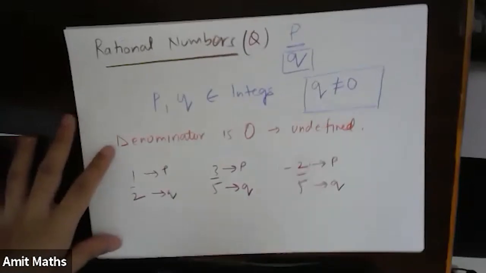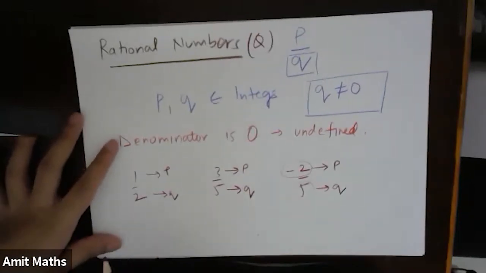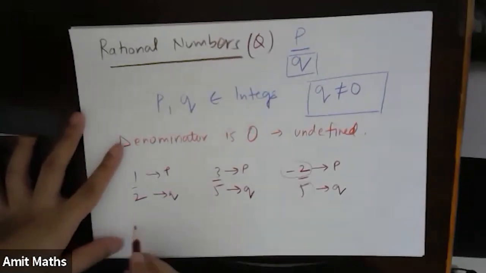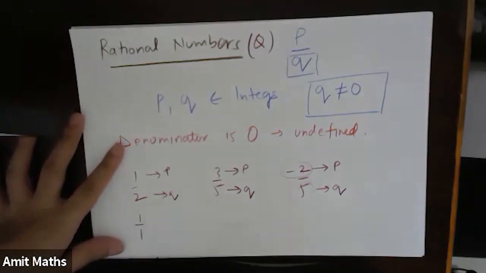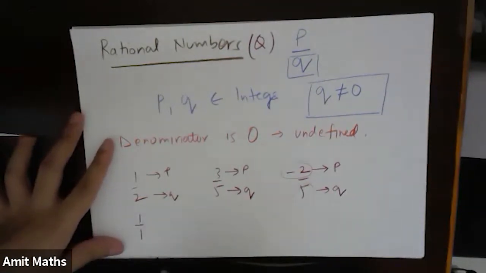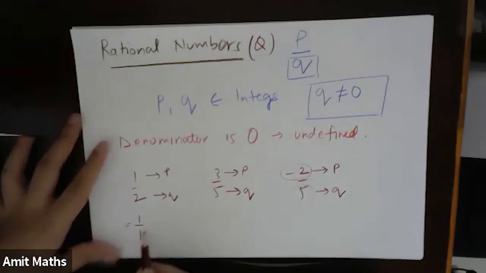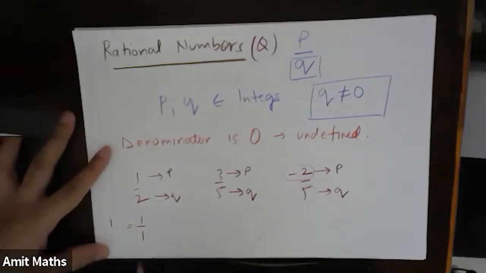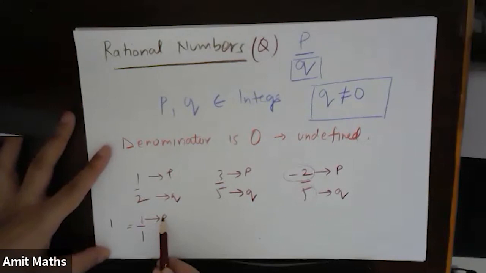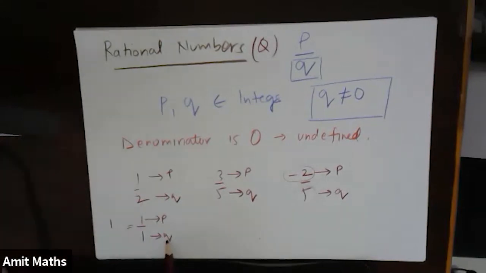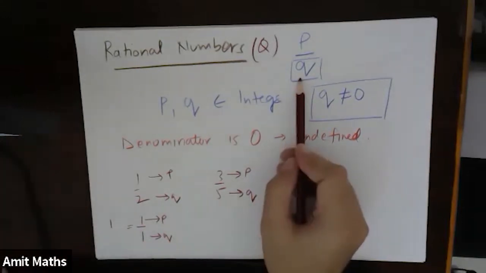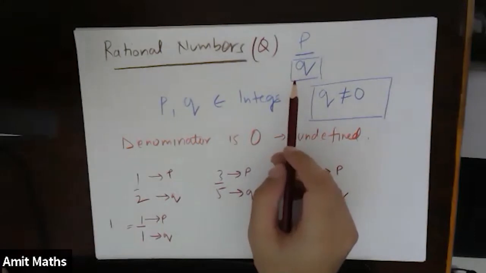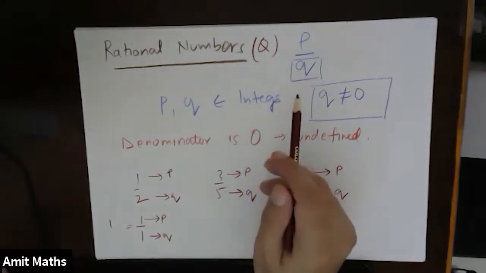Now you can say, sir, you represented natural numbers. Yes. So is 1 by 1 also a rational number? Yes, it is a rational number, because 1 by 1 is nothing but 1. So this becomes P and this becomes Q. When the denominator becomes 1, we will get a natural number, or in a bigger aspect, an integer.